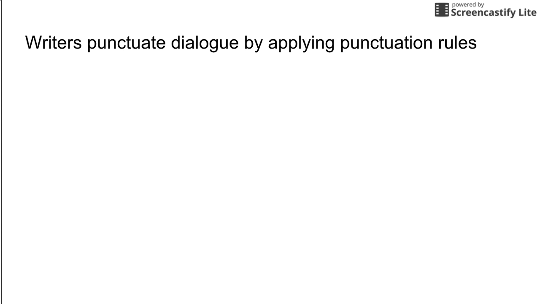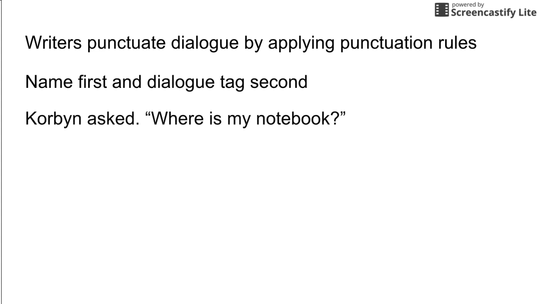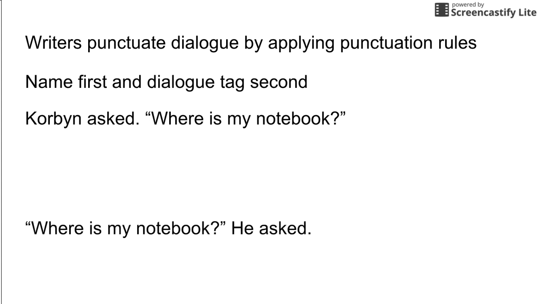Writers punctuate dialogue by applying punctuation rules when it comes to the dialogue tag. The name is first and the dialogue tag is second. For example, Corbin asked, "Where is my notebook?" The other sentence is, "Where is my notebook?"